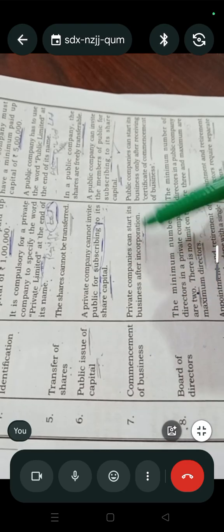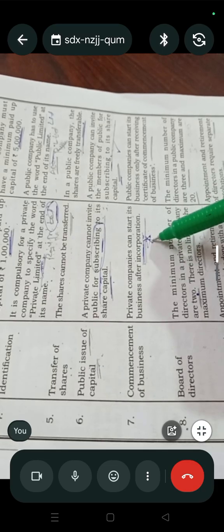Clear? Next, commencement of business. Private companies can start their business after incorporation. After completing the legal formalities, only then can they start production.